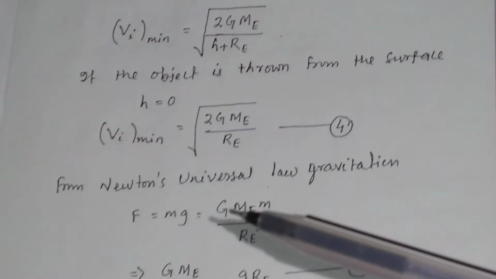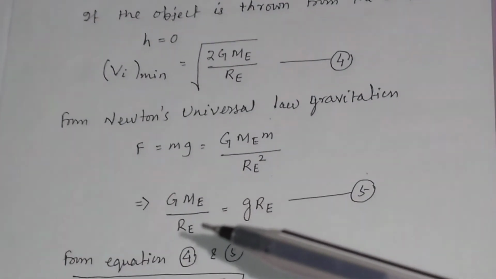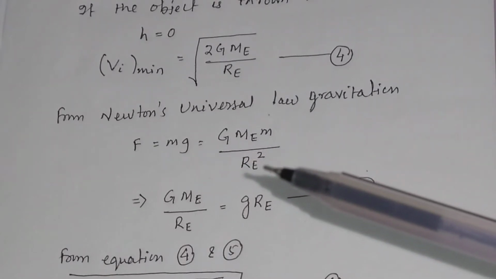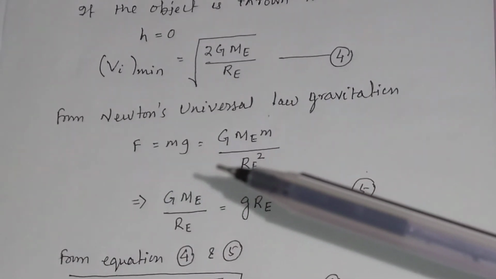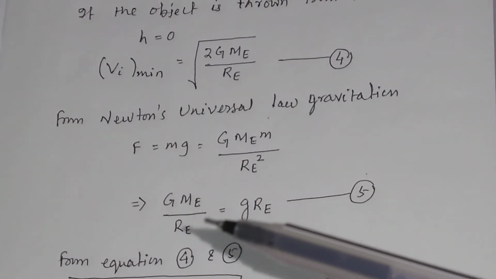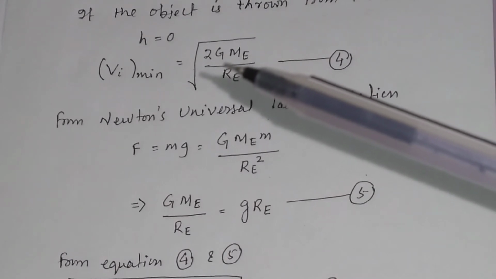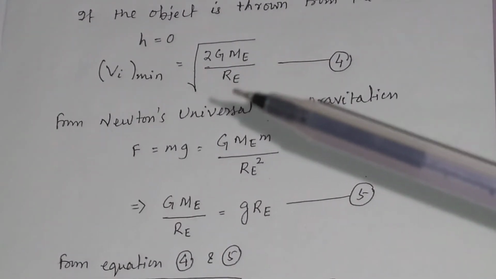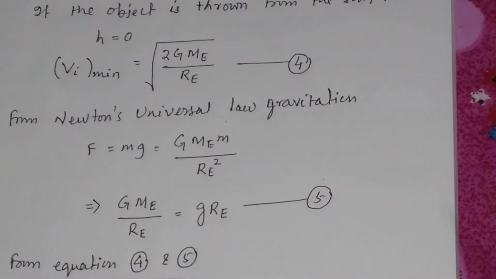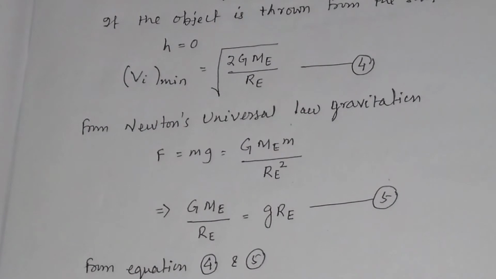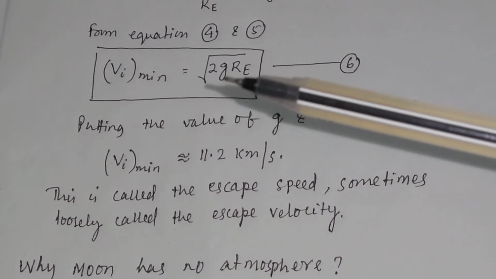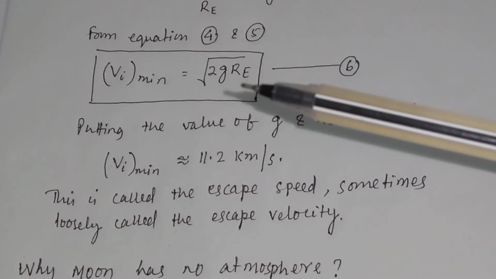But from Newton's universal law of gravitation, we know that F equals G Me into m divided by Re square, but F equals mg, so g into Re will be equal to G Me divided by Re. If you substitute the value of G Me divided by Re as g Re, from equations 4 and 5 we get vi minimum will be equal to the square root of 2g Re.